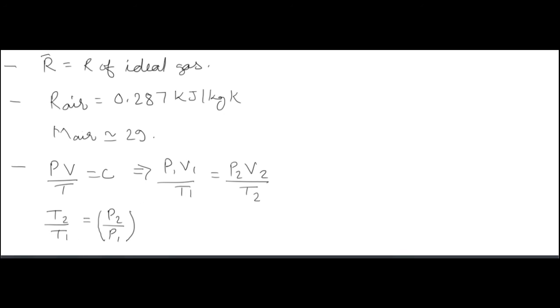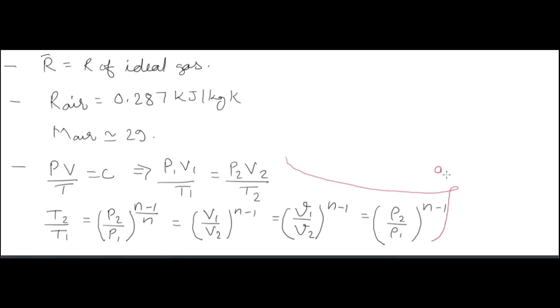Now this equation you can apply everywhere. PV by T is equal to constant anywhere, and T2 by T1 is equal to (P2 by P1) to the power (n minus 1) by n, which is equal to (V1 by V2) to the power (n minus 1). In terms of specific volume, (V1 by V2) to the power (n minus 1), and in terms of density, (rho 2 by rho 1) to the power (n minus 1), because specific volume is nothing but the inverse of density.